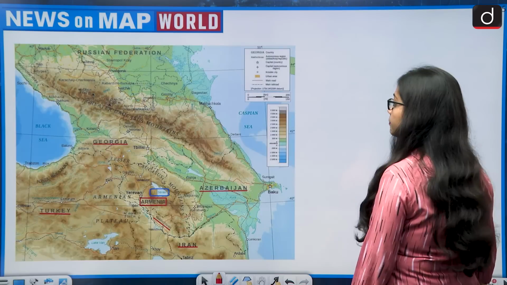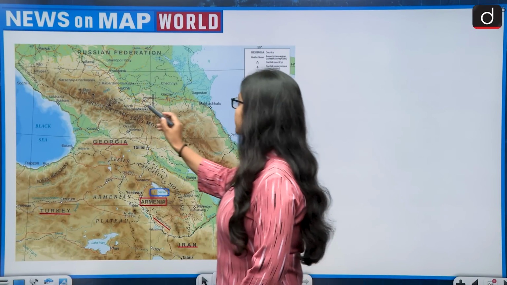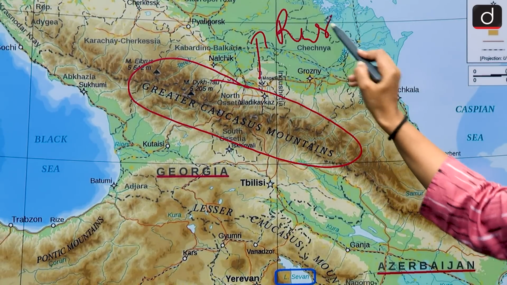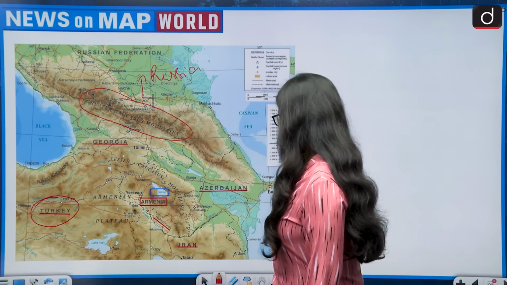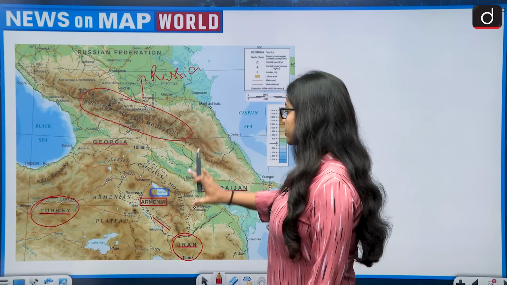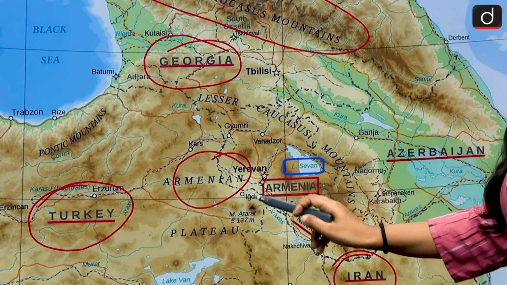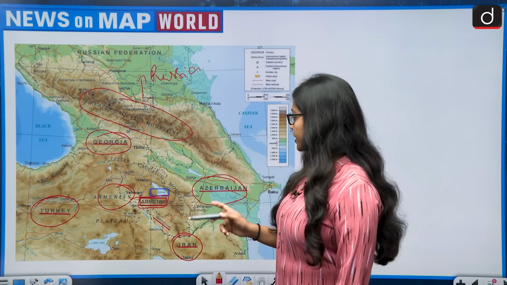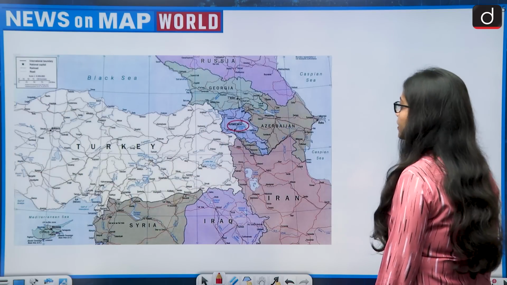So let's see another map. Okay, I hope this map would make things very clear. So this is the region of the Caucasus mountains. On north of it lies Russia, then on the west you have Turkey, and then on the south you have Iran. So three countries which are majorly involved here is, first Georgia, then comes Armenia, so this is Armenia, and then there is Azerbaijan. So we have to see that Armenia is a landlocked country. So the correct statement is this, that Armenia is a landlocked country.